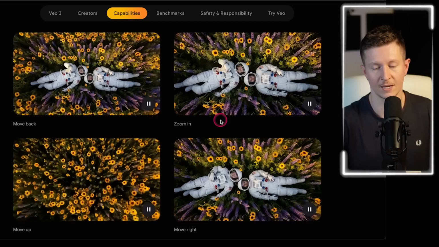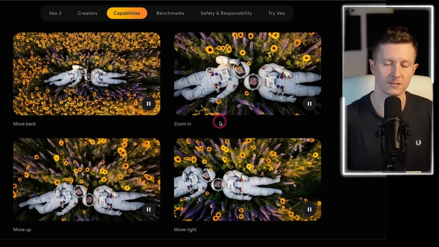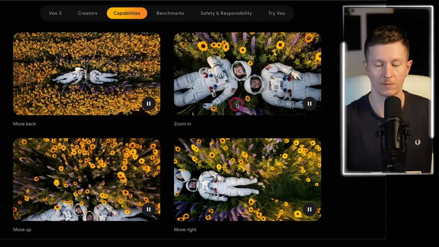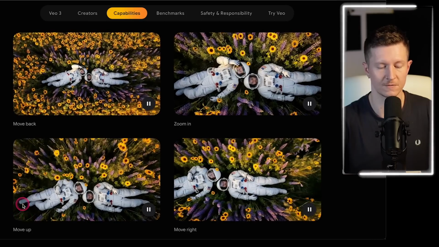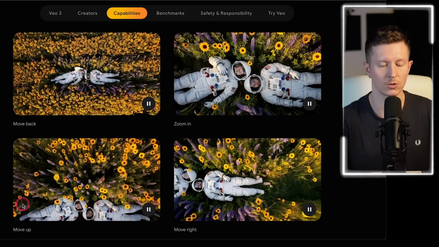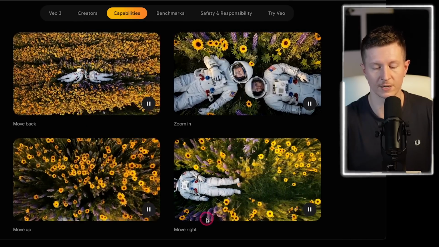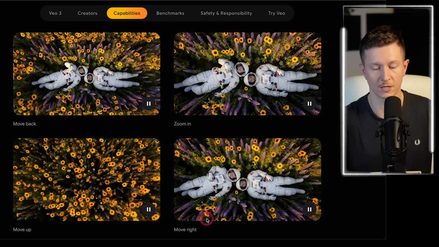Conversely, zooming in allows us to come in closer to the faces of the two protagonists in this shot. There's also a move up, which gives you a sense of panning across the characters, and a move right, which moves obviously to the right.